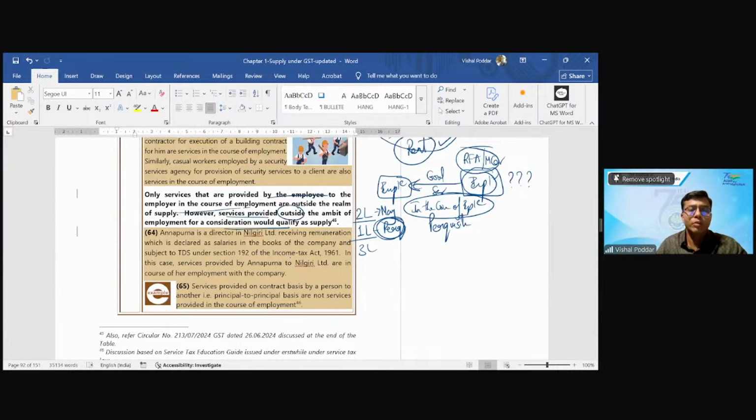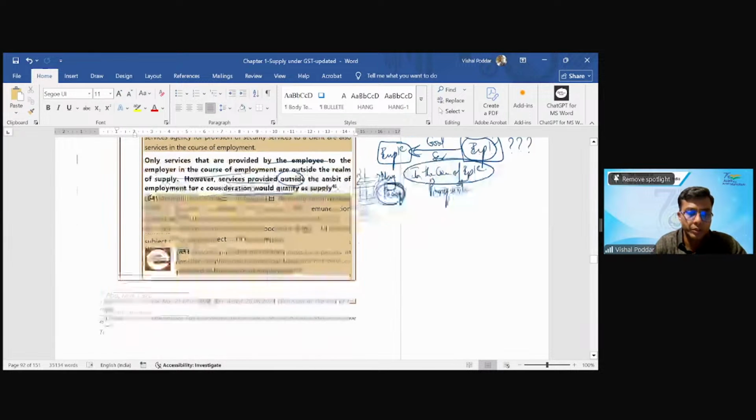So this is one of the views. The second view is that since the entry is very specific, supply by employee to employer and not vice versa, hence this should be taxable. There is no clear-cut opinion on this. So there are two different industry views, and I am having the first view.